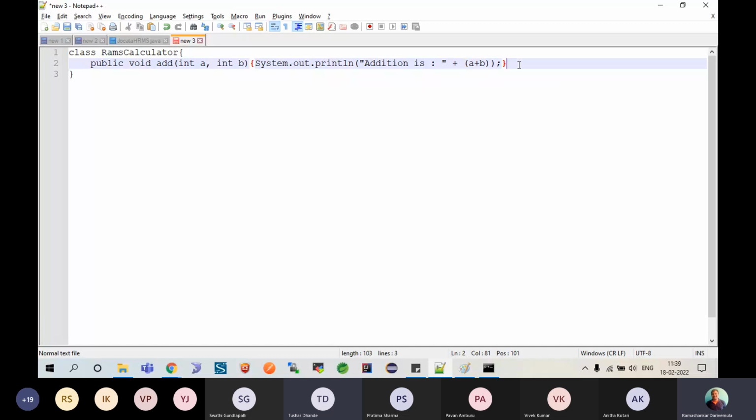This is not a single line of code. Ram has written it almost 1,000 lines of code. इतना आसान भी नहीं है. You know what? I struggled. I almost spent 5 years of time to develop this addition method.